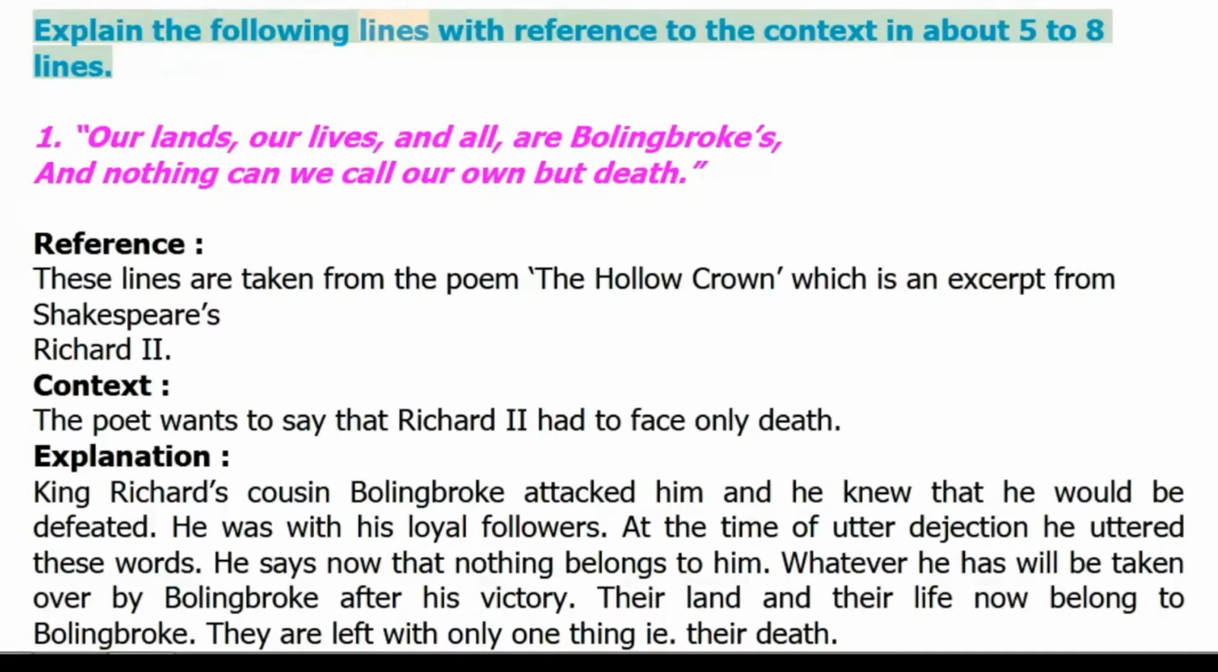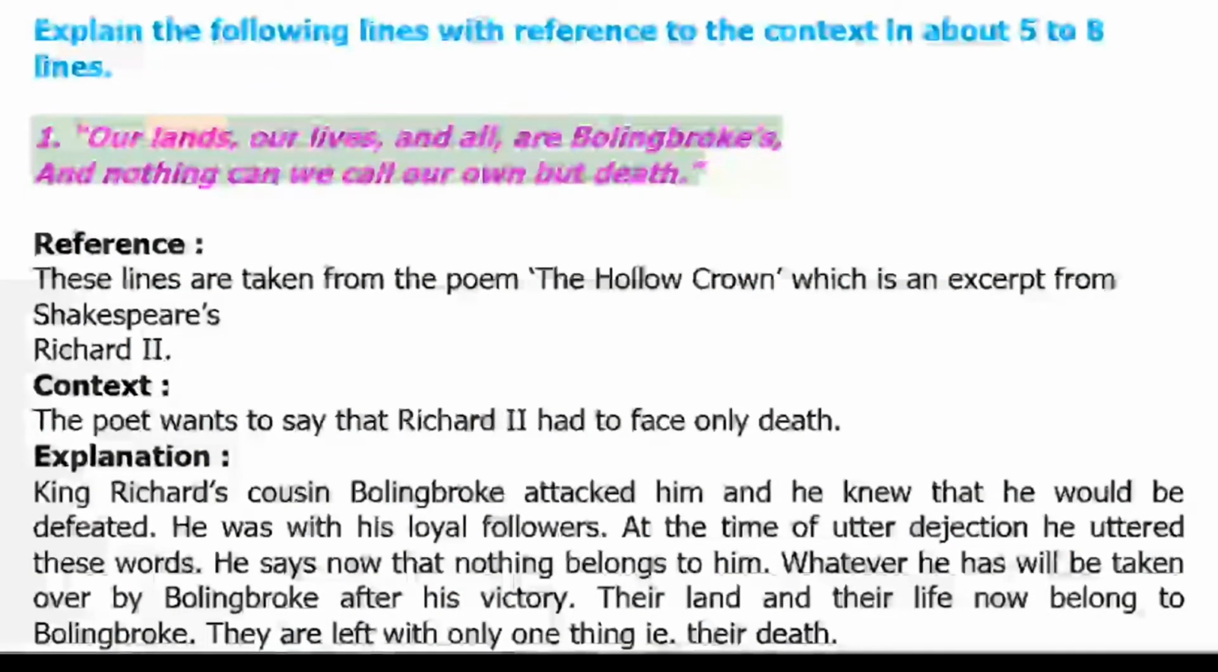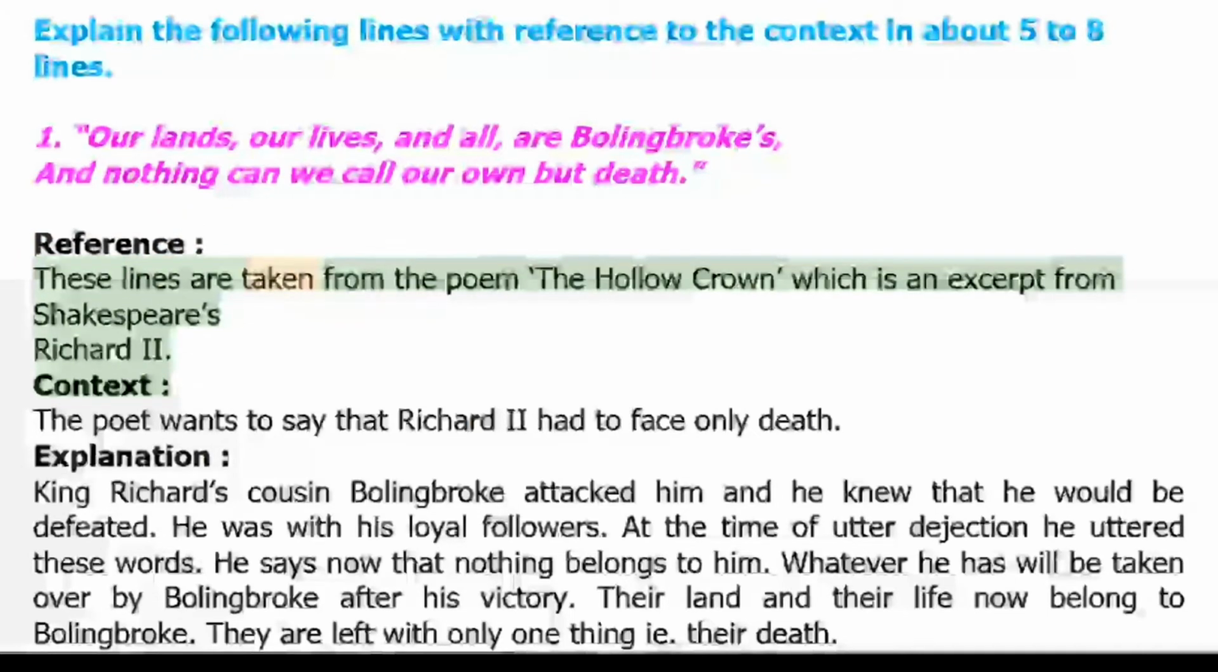Explain the following lines with reference to the context in about 5 to 8 lines. 1. Our lands, our lives, and all, are Bolingbroke's, and nothing can we call our own but death. Reference: These lines are taken from the poem The Hollow Crown, which is an excerpt from Shakespeare's Richard II. Context: The poet wants to say that Richard too had to face only death.